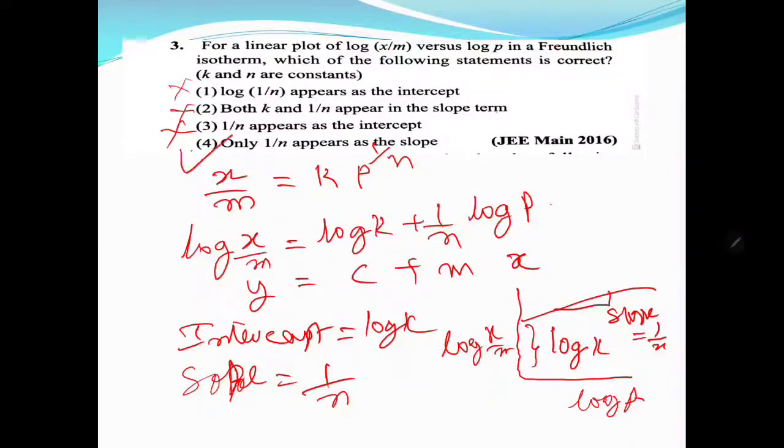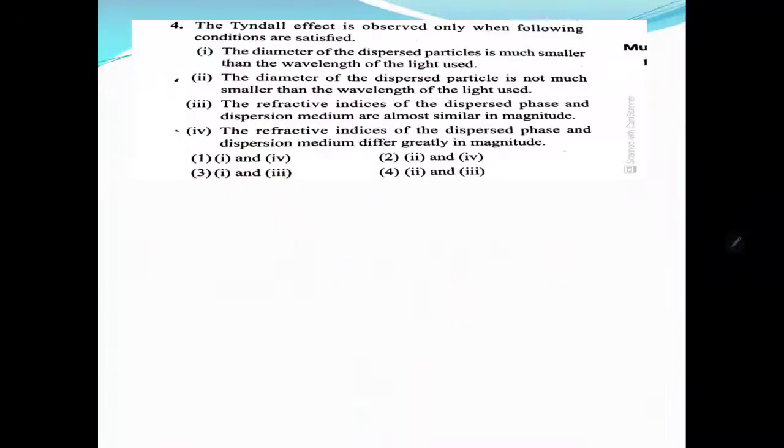Now, the Tyndall effect is observed only when the following conditions are satisfied. We discuss the conditions for the Tyndall effect. The diameter of the dispersed particle is much smaller than the wavelength of the light? No, this is wrong. The diameter of the dispersed particle is not much smaller than the wavelength of the light used. They must be nearly the same.